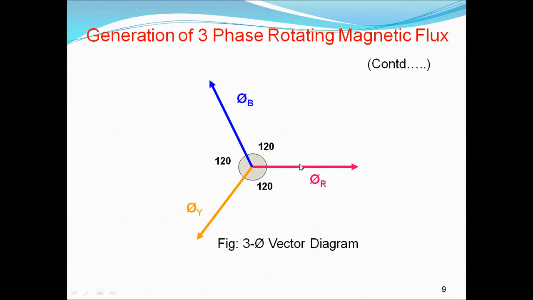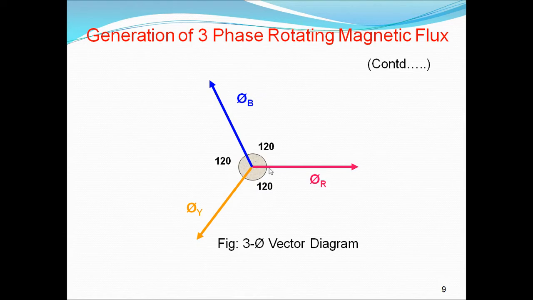And after that, we produced B. If you calculate between R and B, it is 240 degrees, 120 and 120. We are taking phi R as the reference. So the flux phi B is started after 120 when phi Y is started, that means the angle between phi B and phi R is 240 degrees. That's why we write theta minus 240 degrees.